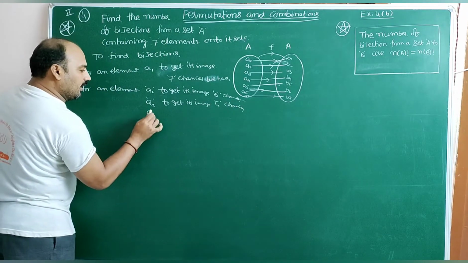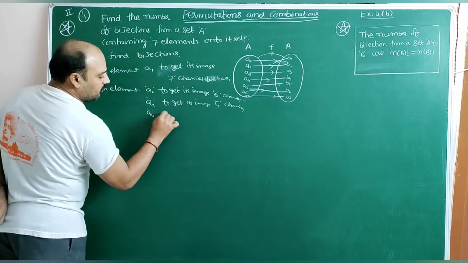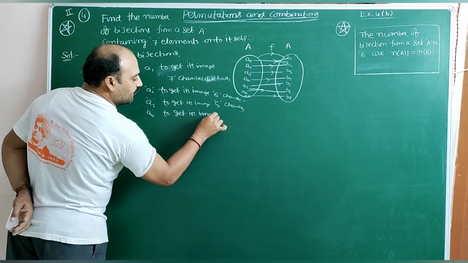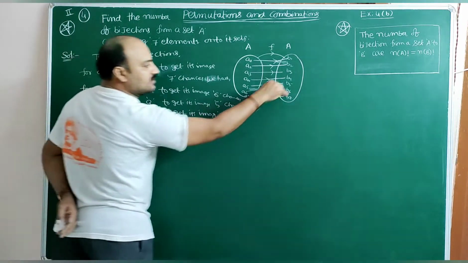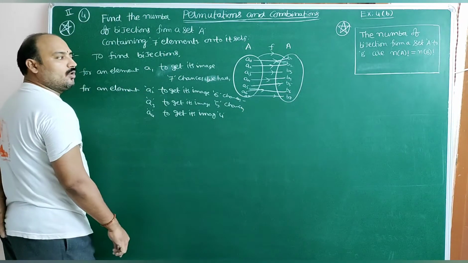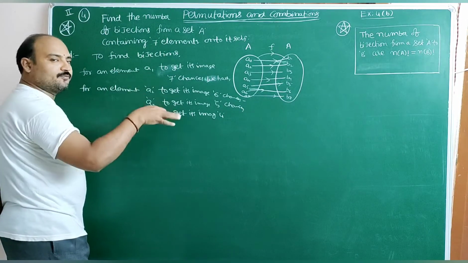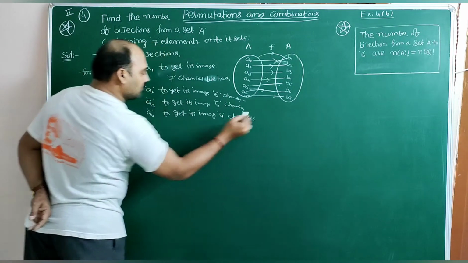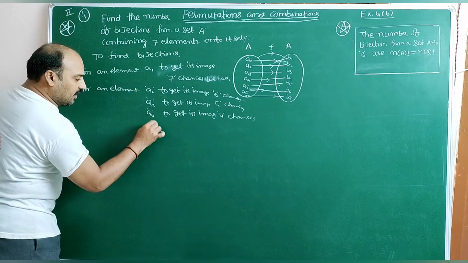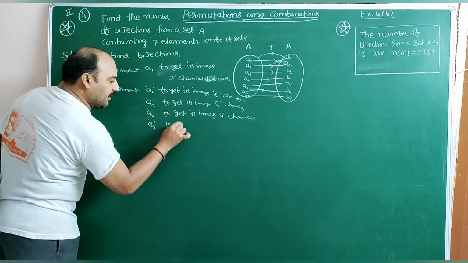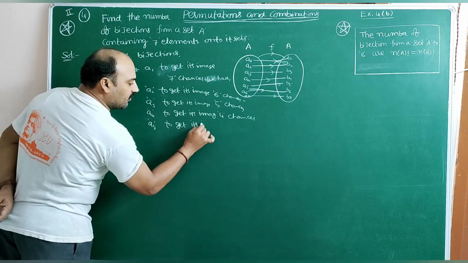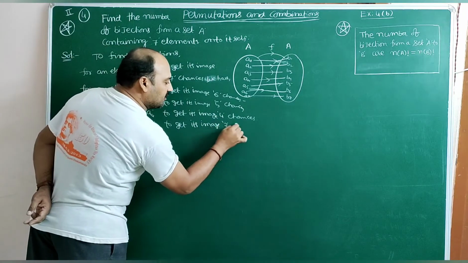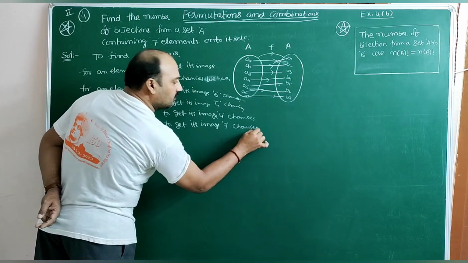For A4, to get its image, 4 possibilities are there, like B4, B5, B6, B7. Among the 4, any one of them. 4 chances. For A5, to get its image, 3 chances we have here.